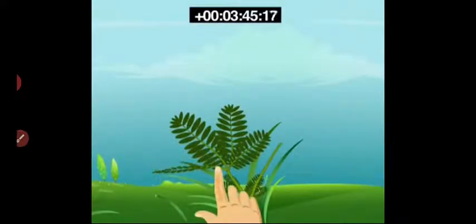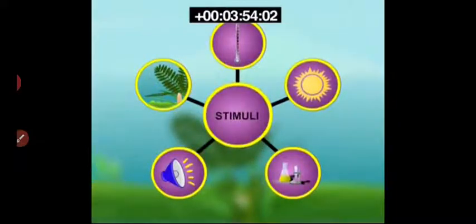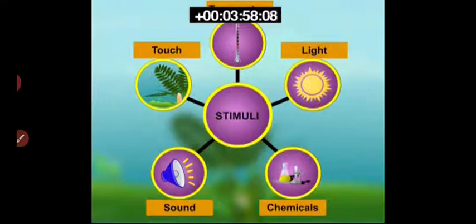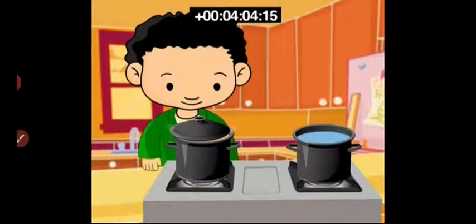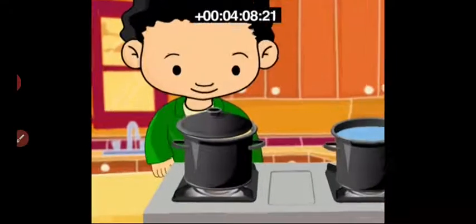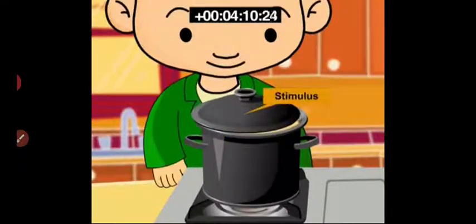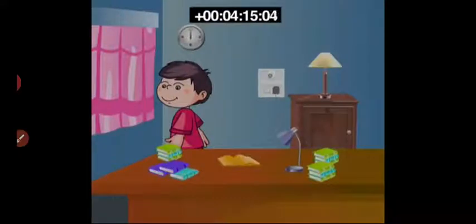Changes in our surroundings that make us respond to them are called stimuli. Stimuli include factors like temperature, light, chemicals, sound, and touch. We show a response to these stimuli. For example, when we touch a hot pan, we suddenly withdraw our hand. The heat is the stimulus here, and the sudden withdrawal is the response.